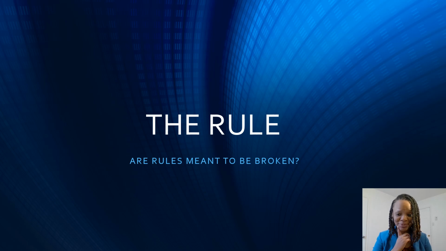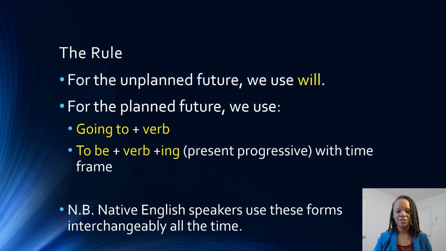So what is the rule to follow for the future? And are rules meant to be broken? So, the rule. For the unplanned future, we use will. For the planned future, we can either use going to plus the verb or to be plus the verb plus ing, but for that one, you have to include a time frame.